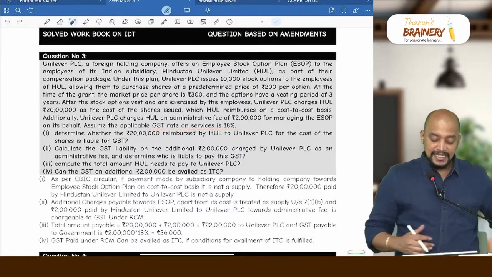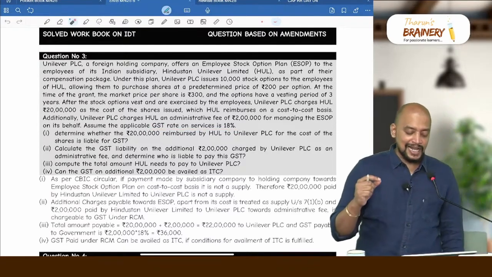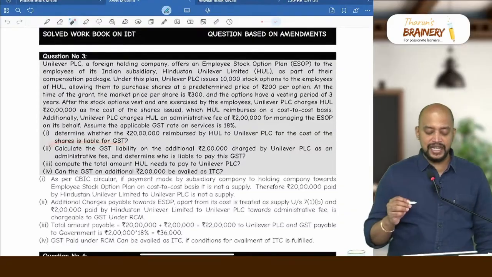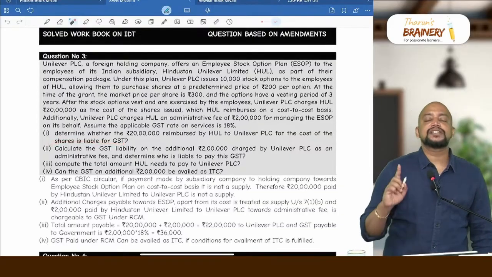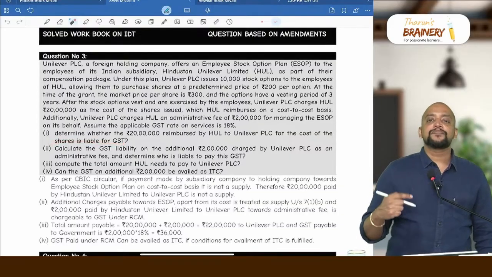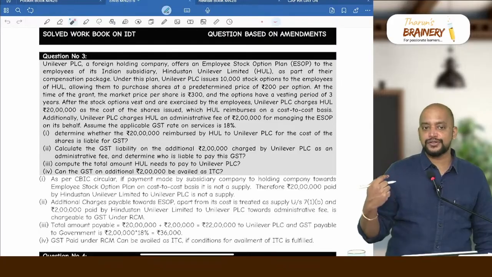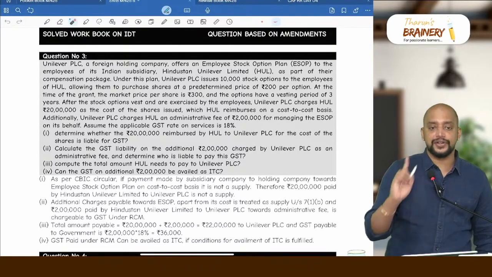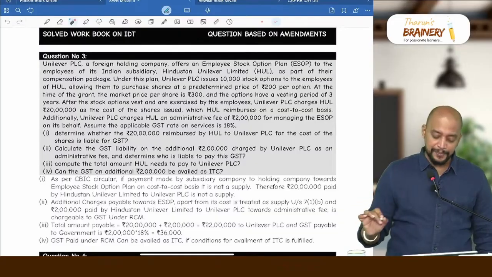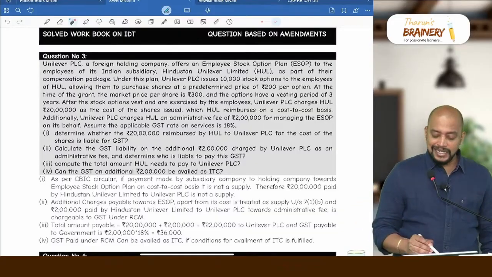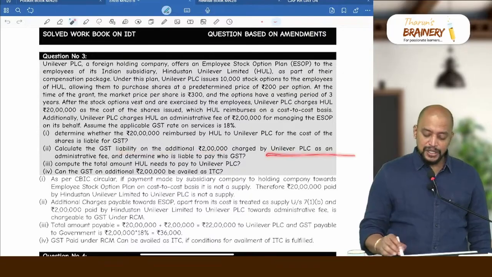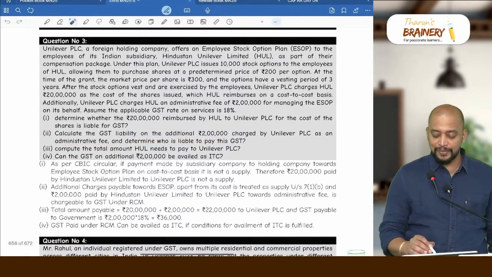Now, first, determine whether the 20 lakhs reimbursed by HUL to Unilever for the cost of the shares is liable to GST. No. As per the CBIC circular, whenever the holding company is allotting ESOPs to the employees of the subsidiary company, for which the subsidiary company just pays the cost, that is not a supply. Then calculate the GST liability on the additional 2 lakhs charged by Unilever PLC as an administrative fee and determine who is liable to pay GST.